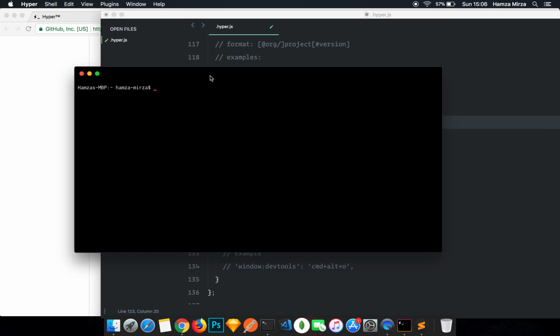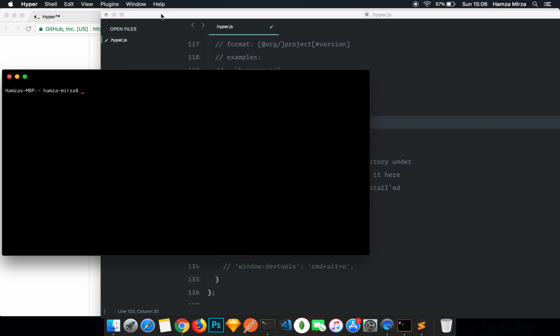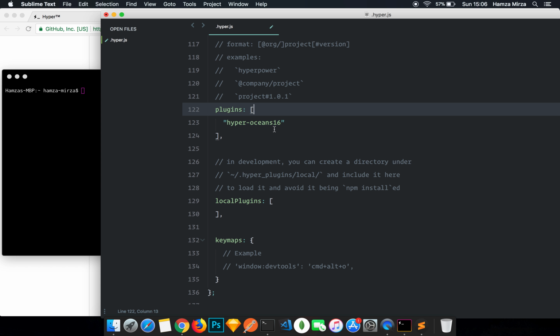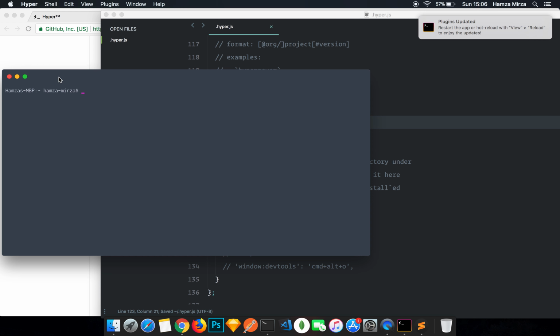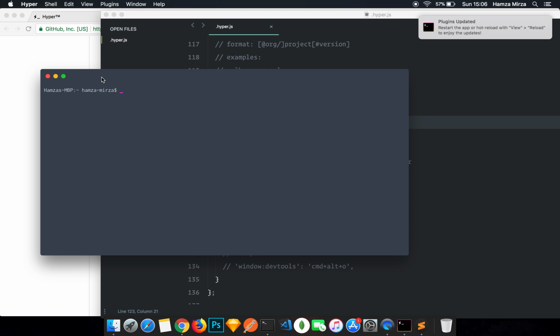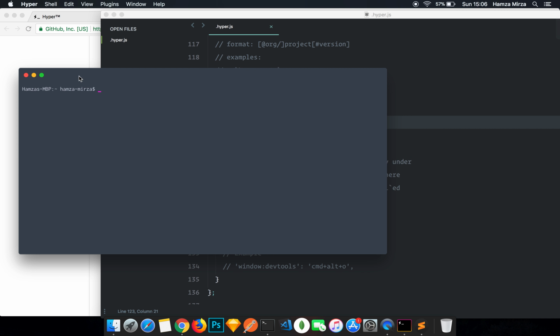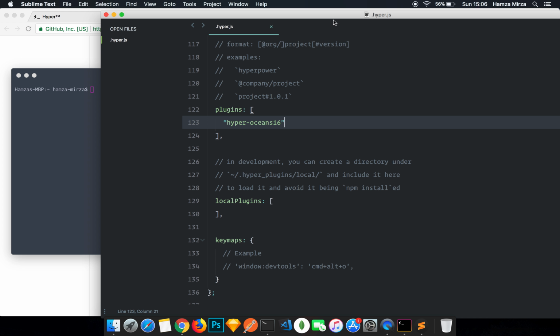I'm going to open this terminal on the side so we can see the changes in real time. So Hyper Ocean 16. Now if I press save, let's see what happens. As you can see, it's changed the background and it looks so much better now. I'm also going to change the font size because I don't like the font size at all, and also the font family.